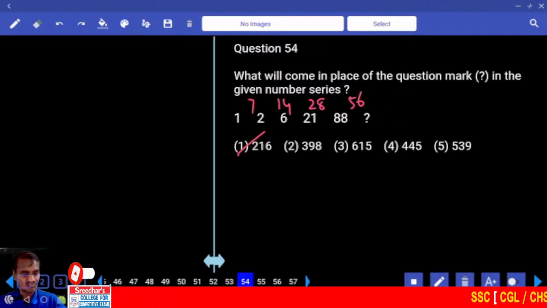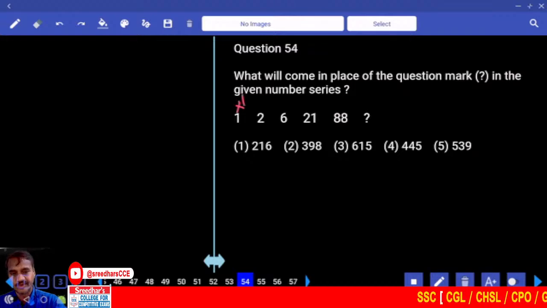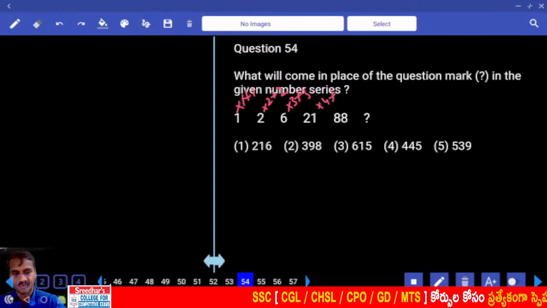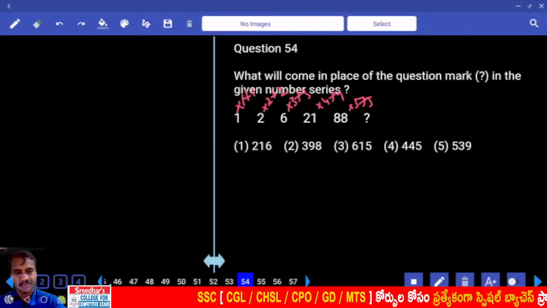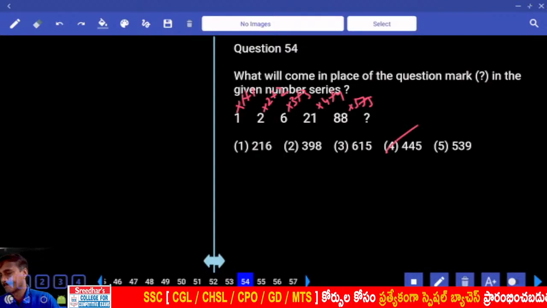Then 54. Now 1. 1 into 1 plus 1. 2 into 2 plus 2. Into 3 plus 3. Into 4 plus 4. Into 5 plus 5. 445, choice 4.